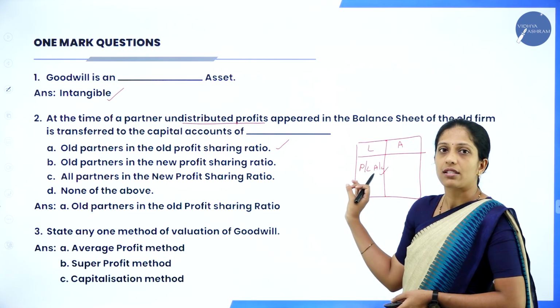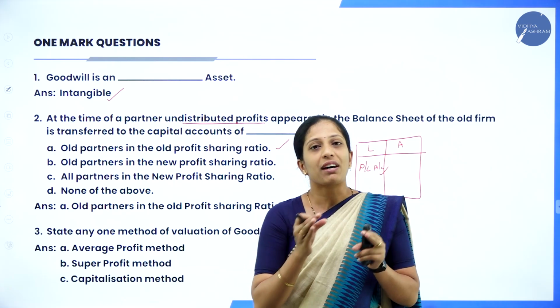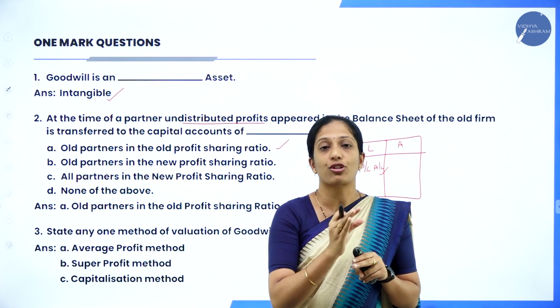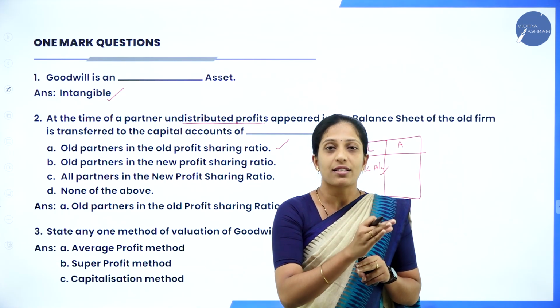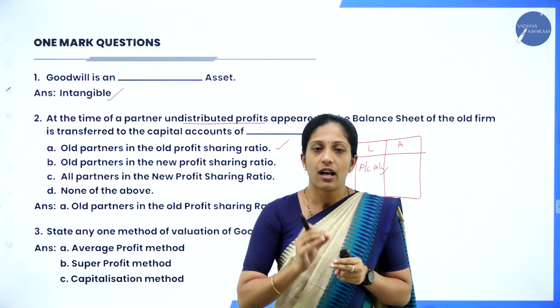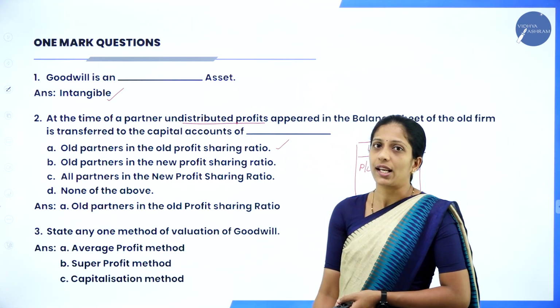By the old partners. So before a new partner enters into a partnership firm, whatever old profit they have earned has to be distributed or settled among the old partners. Then they will appoint a new partner. Okay, so your answer is what? Old partners in the old profit sharing ratio.